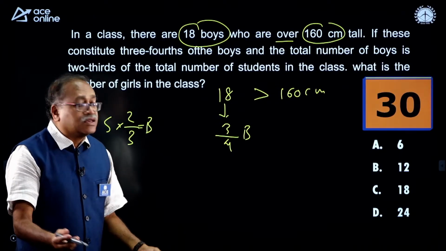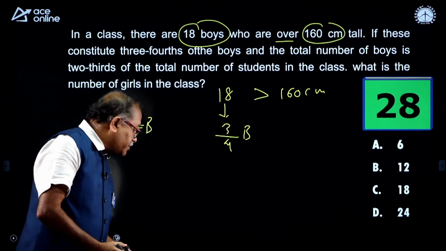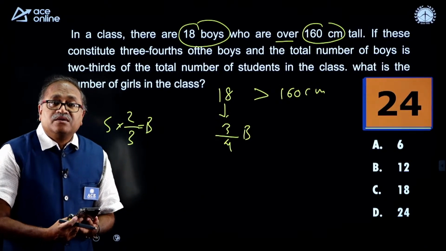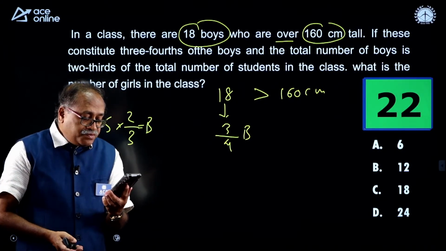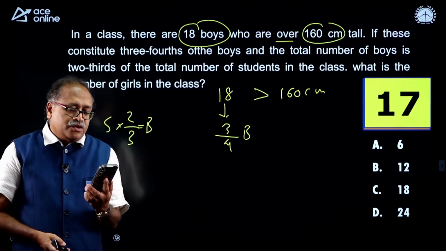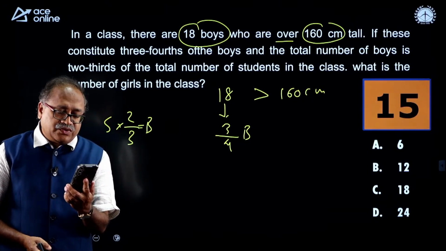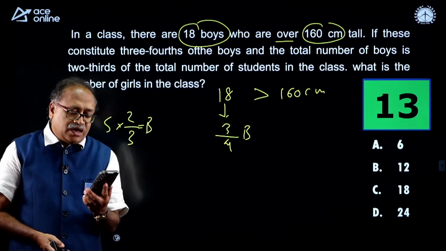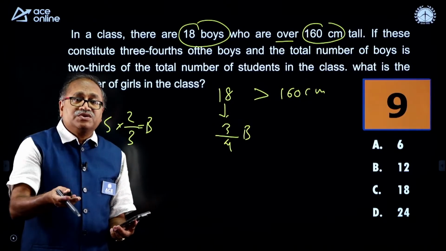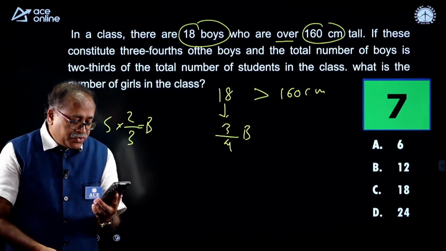Hope the question is very clear. Your 30 seconds starts now. Come on, my dear friends. This is mathematical reasoning. Option C. Come on, my young friends who are going to write the SSC, RRB examinations, and even this type of questions you get in the banking exams too.